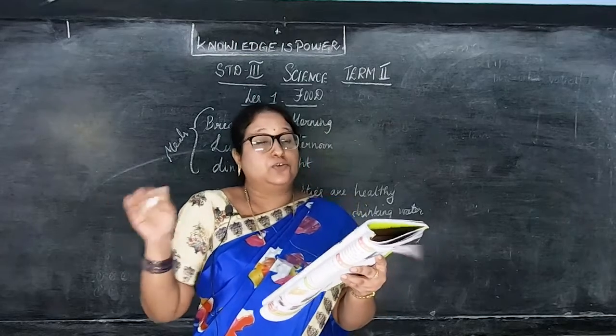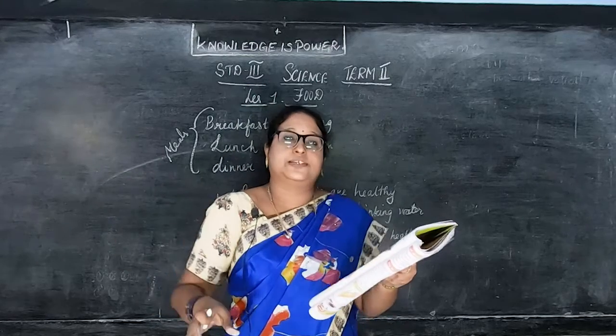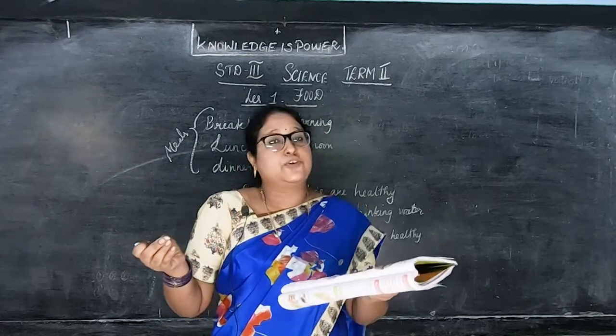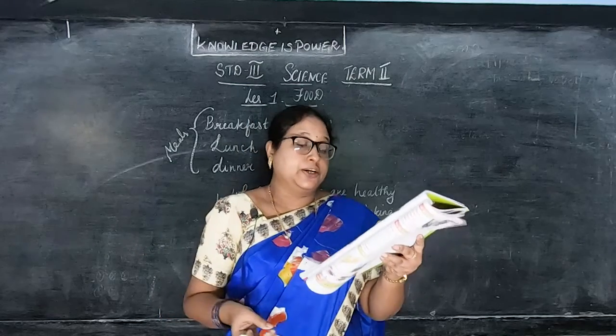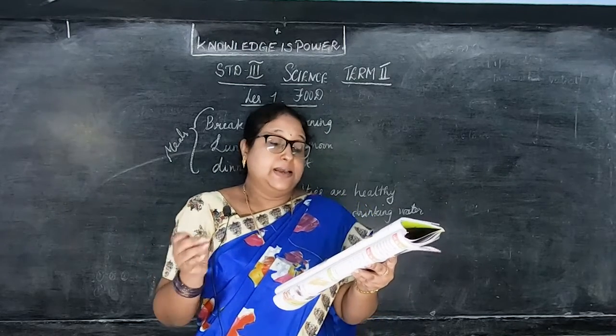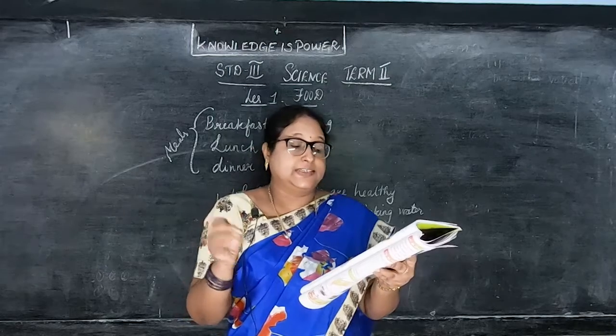Then young adults, those who are young, have to eat all fruits and vegetables. Seafood, and seafood means what? Fish, prawns, crab, all these are seafood. Then greens, keerai, milk and milk products. All these they can eat.